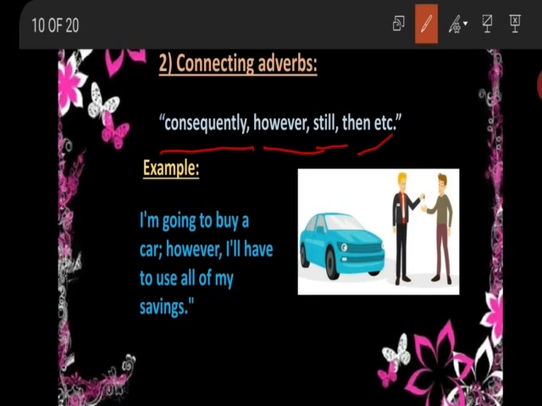I am going to buy a car. However, I will have to use all of my savings. I am going to buy a car. This is a clause. I will have to use all of my savings. This is another clause. And however is placed before this second clause. So you may also say that however is the connecting adverb which is connecting these two clauses.